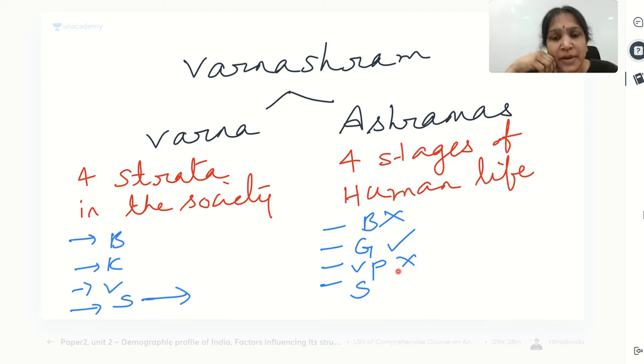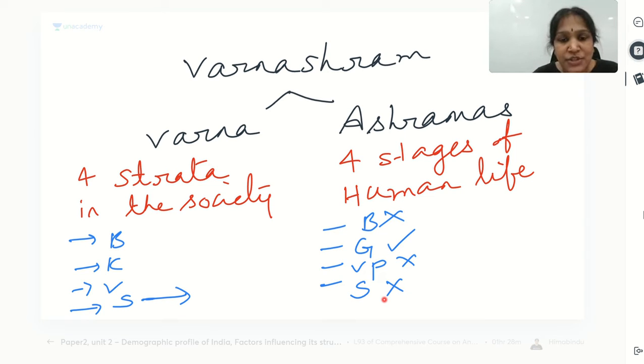Okay, so when you don't have a property at all, what do you leave and go into the forest? So there is no vanaprastha ashram. Is it clear? And there is no sannyasa ashram also, because vanaprastha ashram is a transition between, like, 10th and college, school and college, like +1 +2.